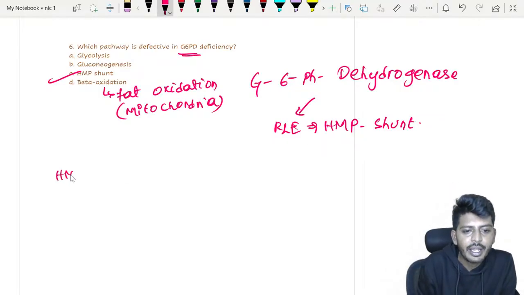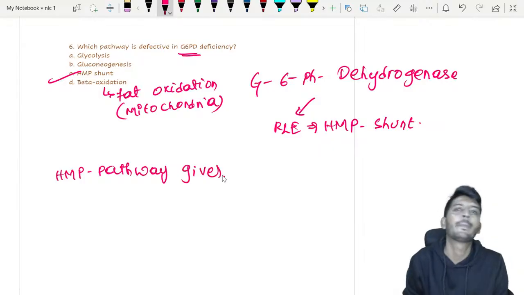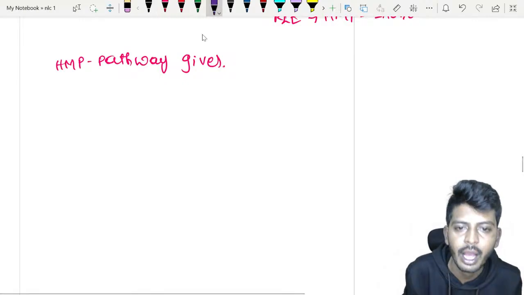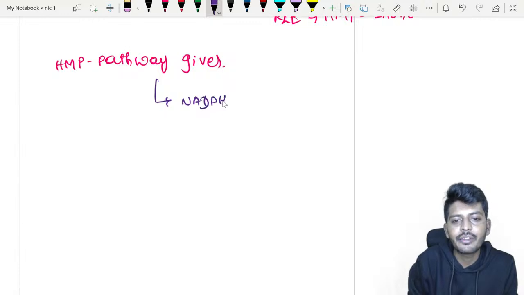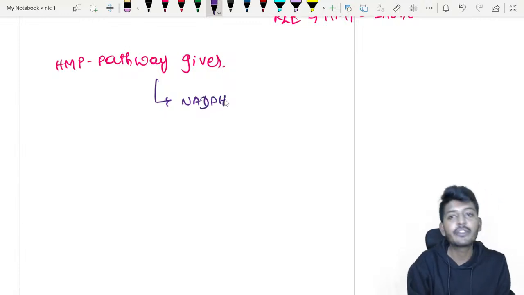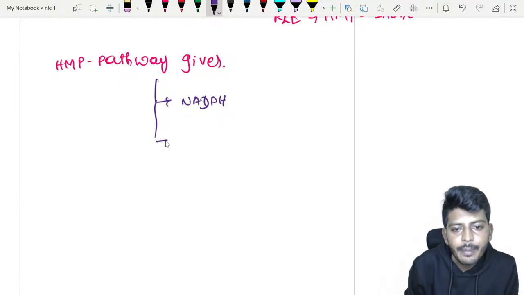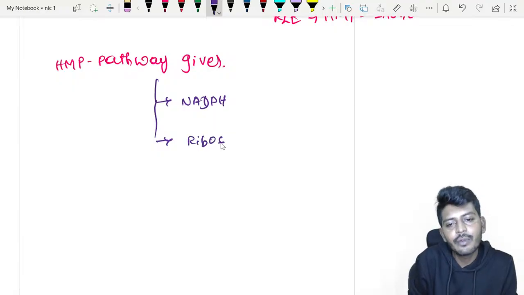So the HMP pathway is responsible for what? The HMP pathway gives two important products which you must remember. One is NADPH, not NADH, my dear students, NADPH. And also the HMP pathway will give you ribose sugar.